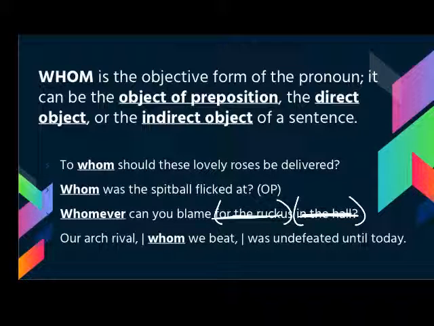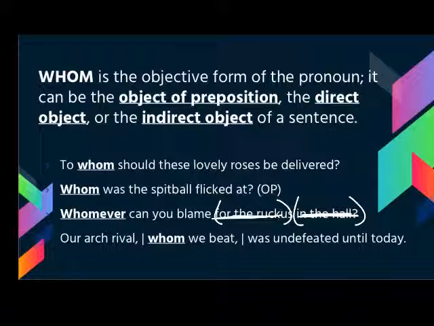Now we have a statement, and if we look at this one, we can see that "you" is the subject, "can blame" is the verb phrase, and "whomever" has become our direct object. So it's not the subject here, even though it's in the subject place. In order to be sure of that, you do need to take the time to reword it. Not necessarily on paper, but for sure in your head. You want to reword that question and make it into a sentence so that you can figure out the correct answer.